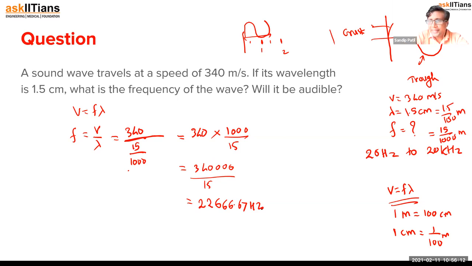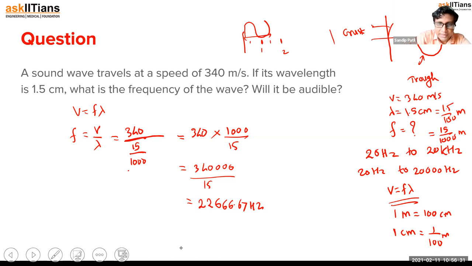Now look at our range. Our range is 20 hertz to 20 kilohertz, or I can say 20 hertz to 20,000 hertz. If this is the range, tell me if this frequency is in the range or not. Obviously, it is out of the range. So it is ultrasonic. If this is ultrasonic, can we hear it? No, right? So I can say it is not audible.